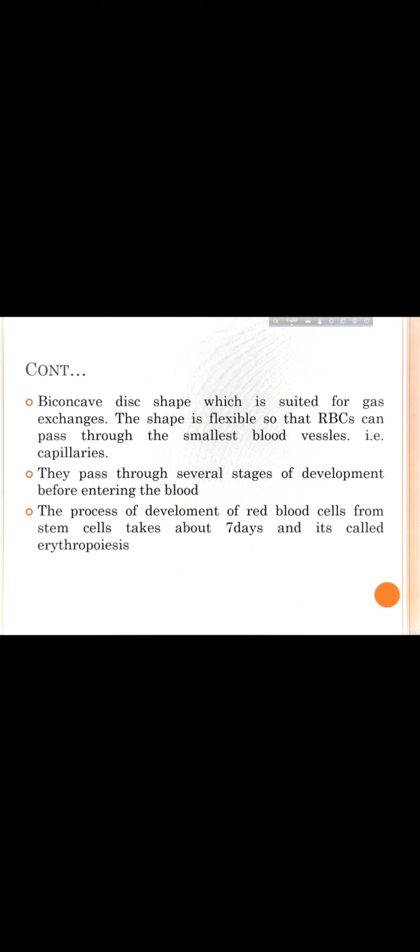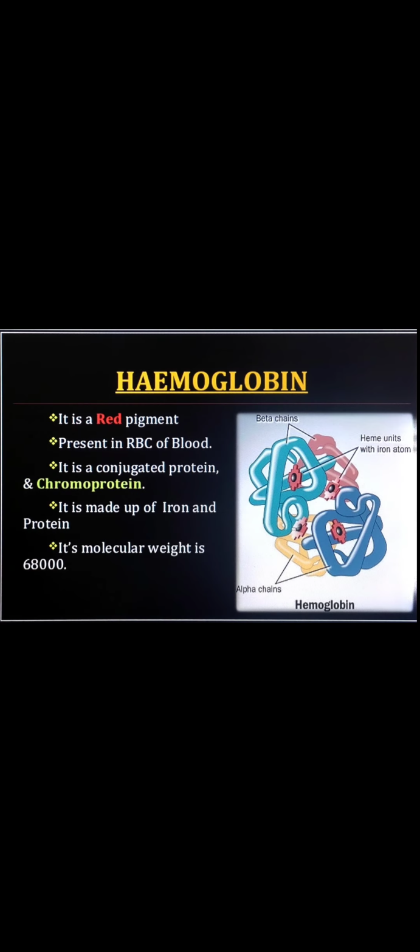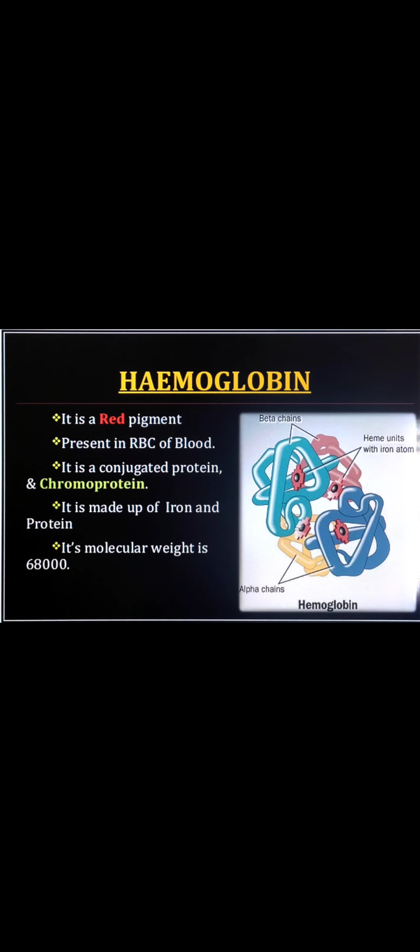And the process of development of red blood cells from stem cell takes about 7 days, and it is called erythropoiesis. So the process where the blood cells go through development is called erythropoiesis. So hemoglobin, as we know, in the red blood cell, their color is red. It is because of the hemoglobin.